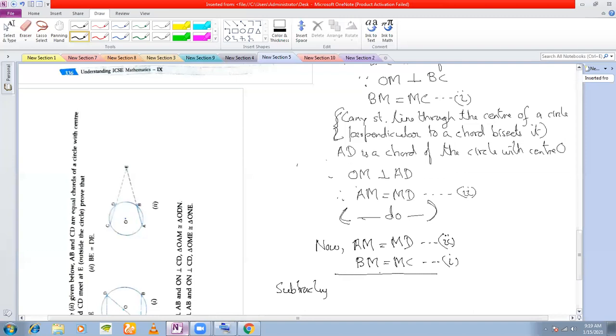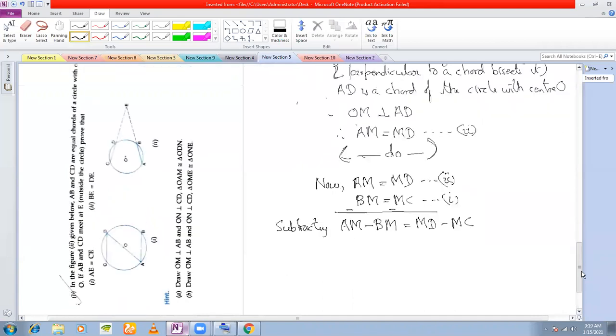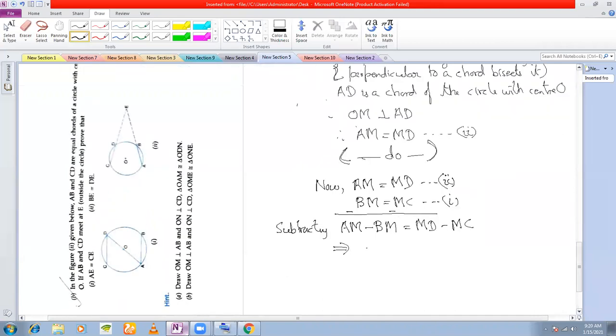So subtracting means you change the sign here. That means AM minus BM is equal to MD minus MC. That means AM minus BM is AB. From the figure you can see, and MD minus MC is CD. And that's it. That has been proved.